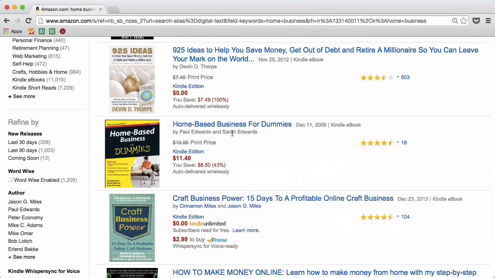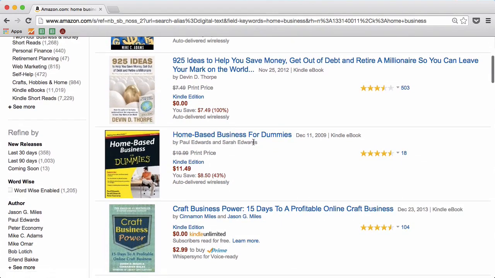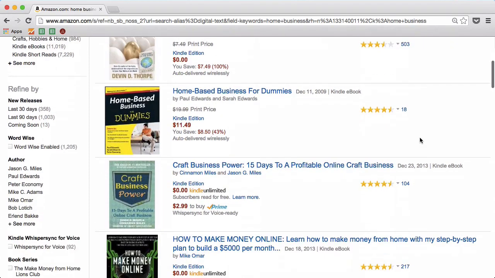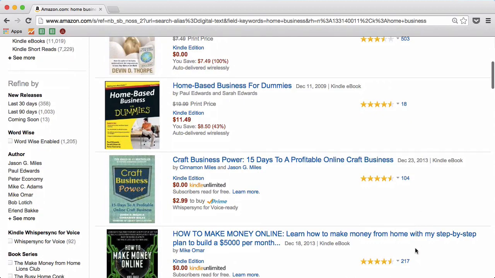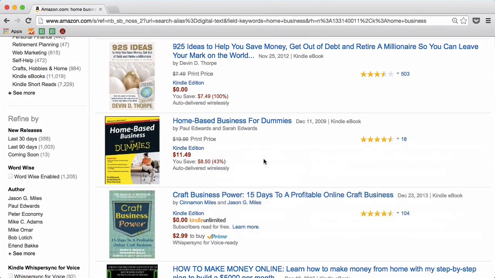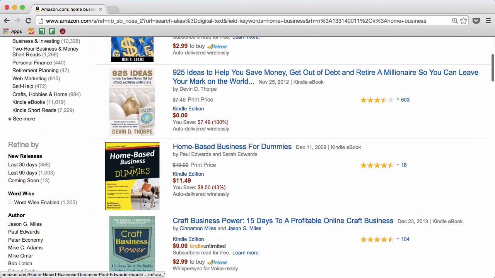This is the third book to show up when we type in home business, and the amount of reviews it has is significantly lower than the amount of reviews of the two books above it and the book below it, not to mention the book below that. So it doesn't fit in here, and that's because the headline is simply not an effective headline. It's not causing a lot of people to click on it and learn more.